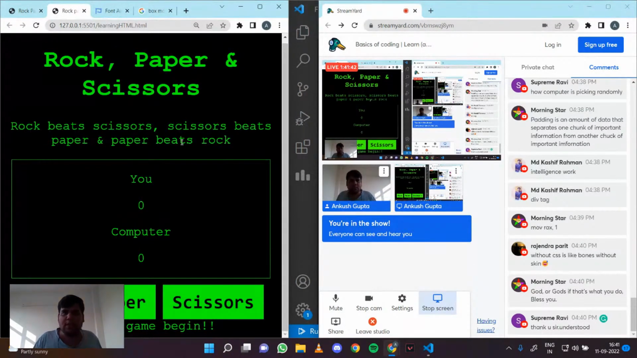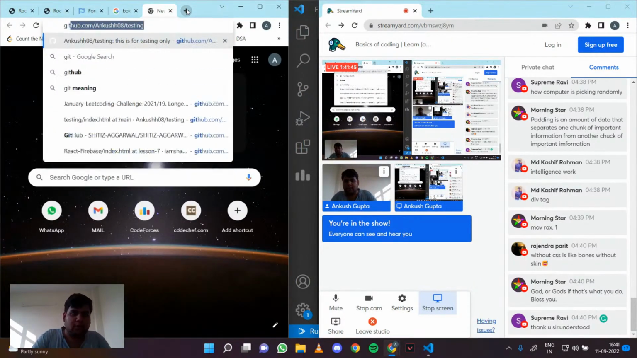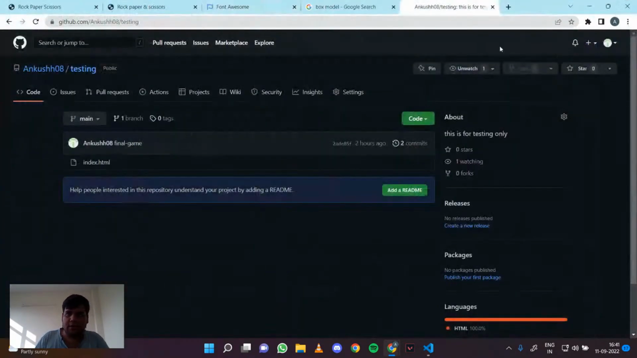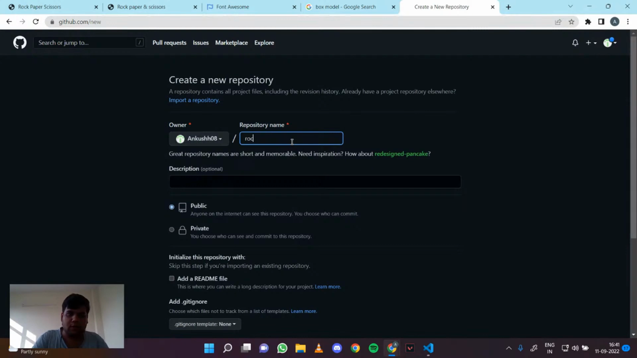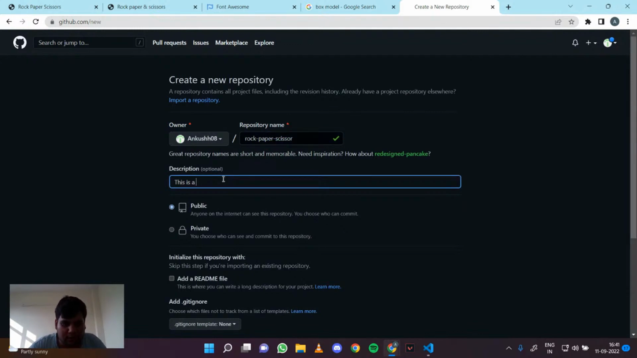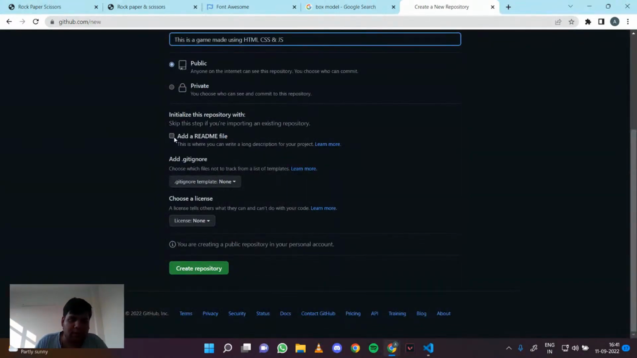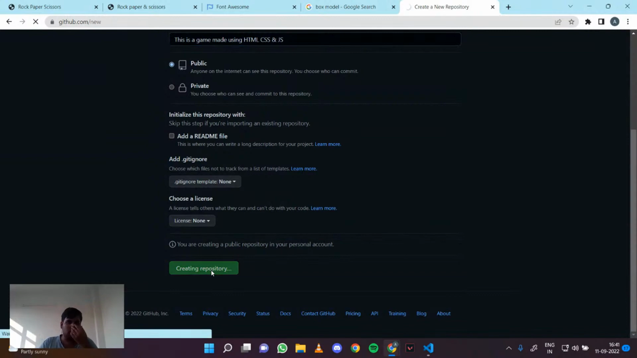So let me show you how to put it on GitHub, right? You just go to GitHub, and I'll increase the size of my screen. You click on new repository, and let's call it rock, paper, scissors. Add a description that this is a game made using HTML, CSS, and JS. Make it private. You can add a link if you want, but you just create a repository, right?